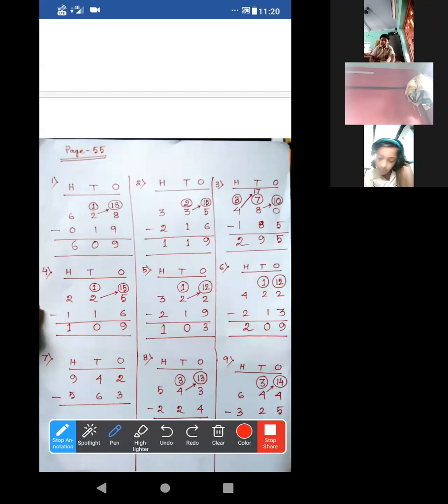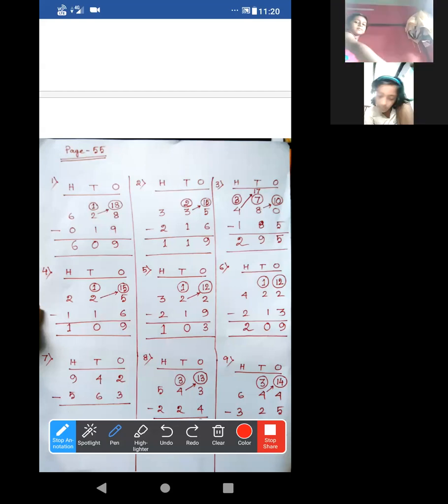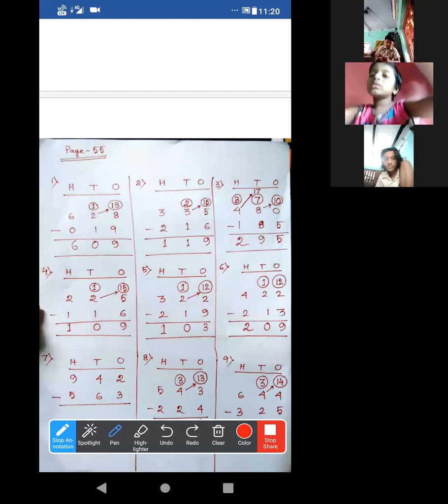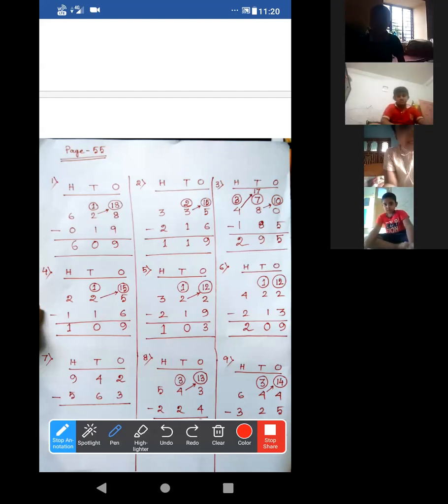Aratrika and Aditya, keep your camera on, beta. Three students are there who are not turning on their camera: Aratrika, Aditya and Ankush.